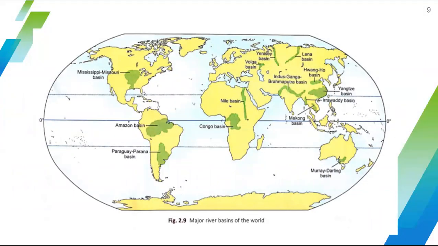And before that, some figures are also here. Figure 2.9 is showing major river basins of the world: Amazon Basin, Paraguay Parana Basin, Mississippi-Missouri Basin, Congo Basin, and many more, like the Indus-Ganga-Brahmaputra Basin. So these are the major river basins of the world.